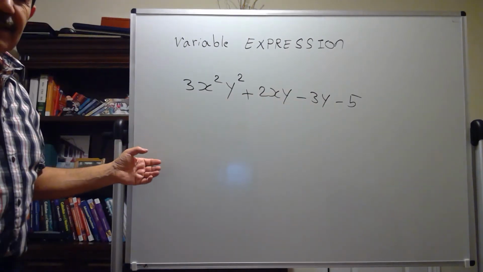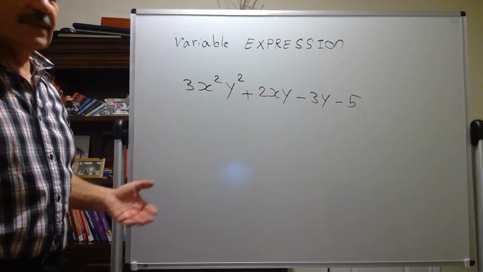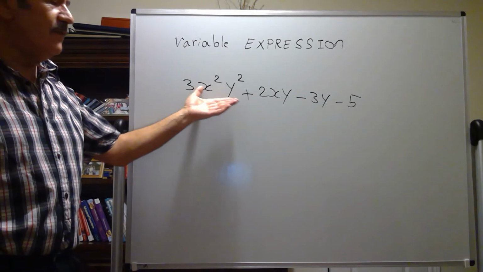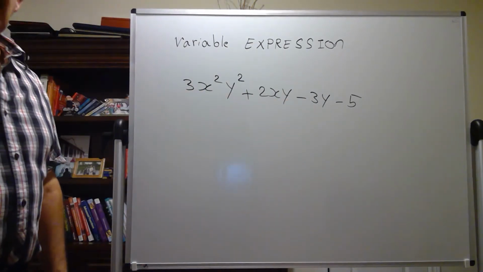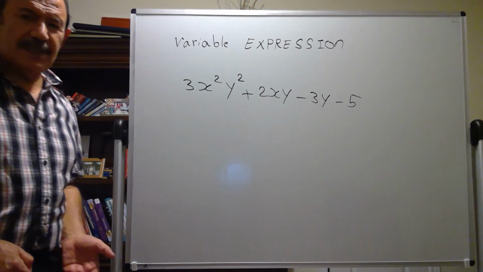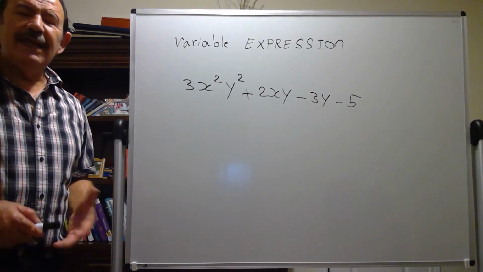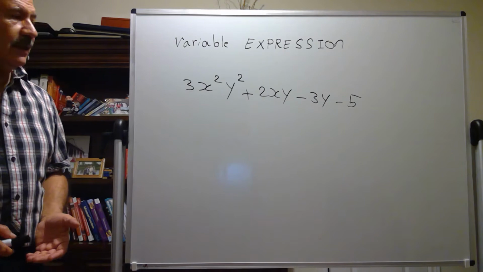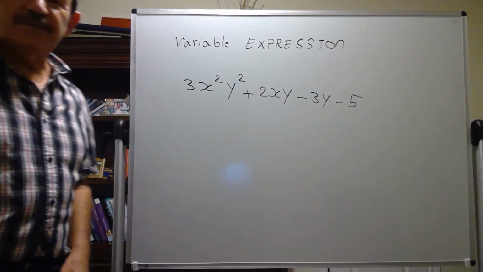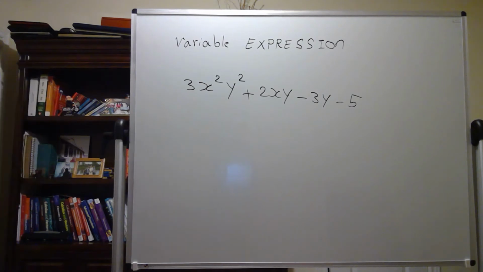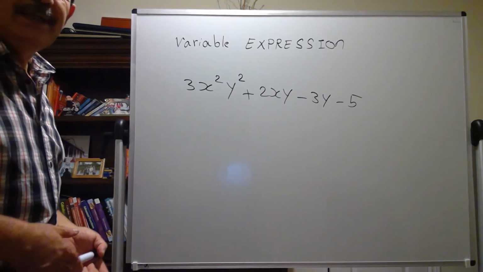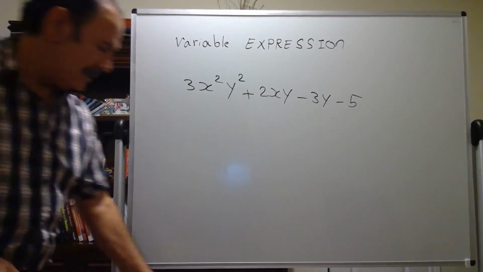What is the highest degree of the terms, or the term with the highest degree? This one, which is 4. The degree of this one is 4. So this expression is a 4th degree expression. These are the names and other specifications of variable expressions. Now, the other thing is evaluating variable expressions.